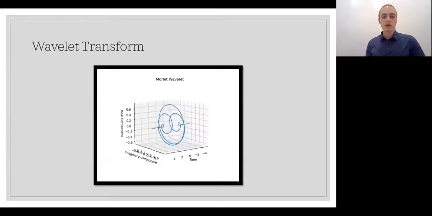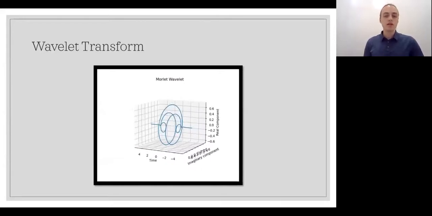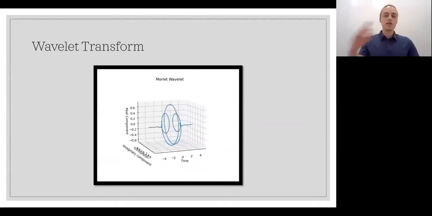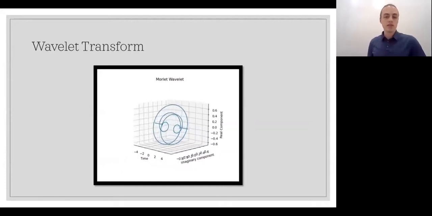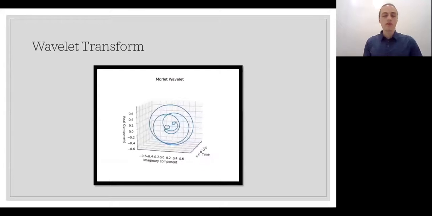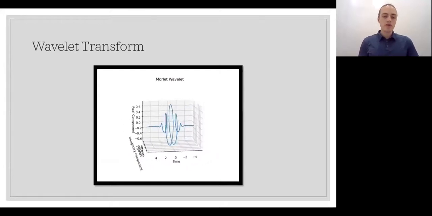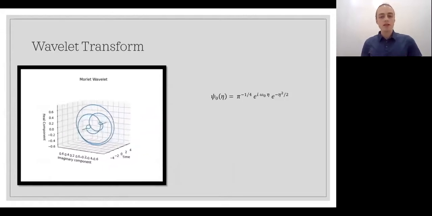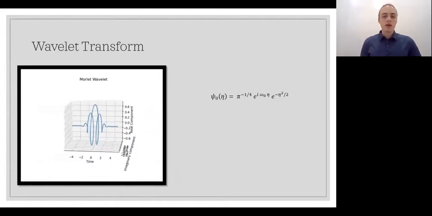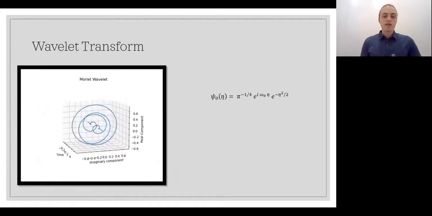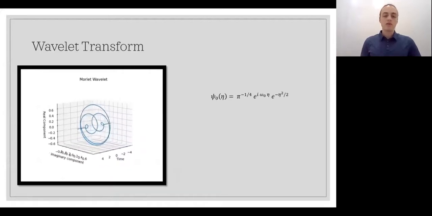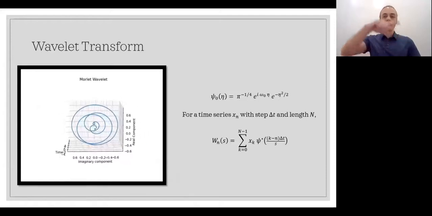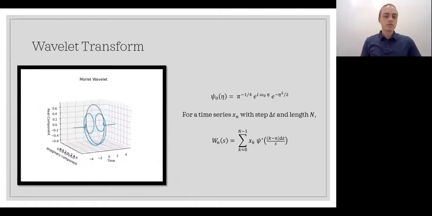Now, the first step in this process is to wavelet transform the data. A wavelet is a wave that, unlike a sine or cosine, which continues forever, is localized in time. There are many wavelets, however, we use the Morlet wavelet because of its physical resemblance to gravity waves. As you can see from the equation on the right, the Morlet wavelet is a sinusoid that has its amplitude modulated by a Gaussian function, so that the amplitude of the waves follow a normal distribution.